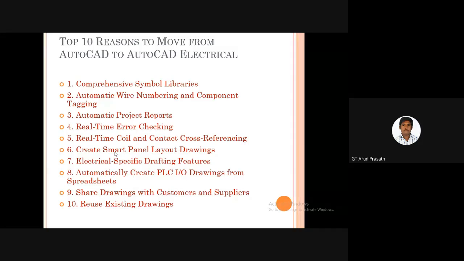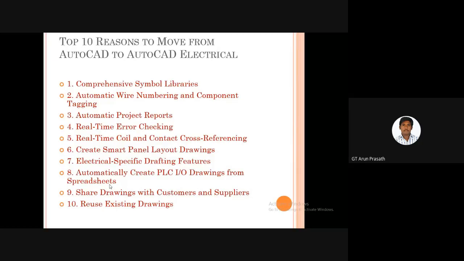If we give the data in a spreadsheet or Excel sheet, we import the data into the AutoCAD Electrical workspace, and it automatically creates the PLC output drawing. We can also share drawings with customers and suppliers, and reuse existing drawings. The main thing is reuse of existing drawings.